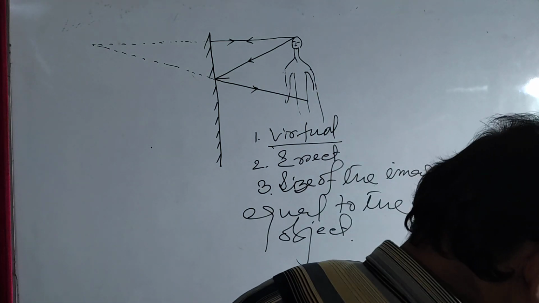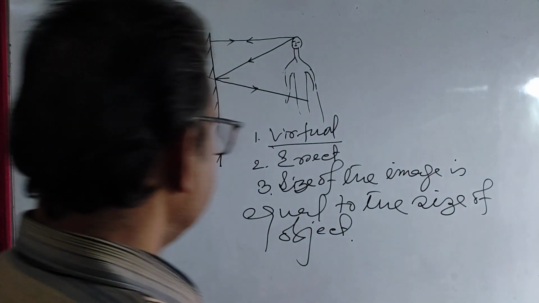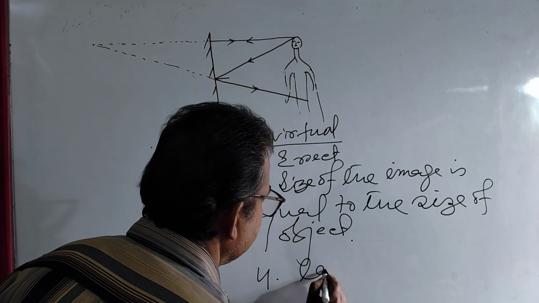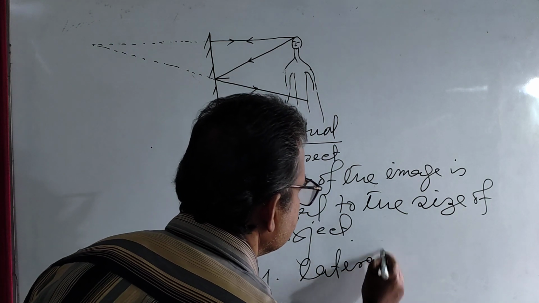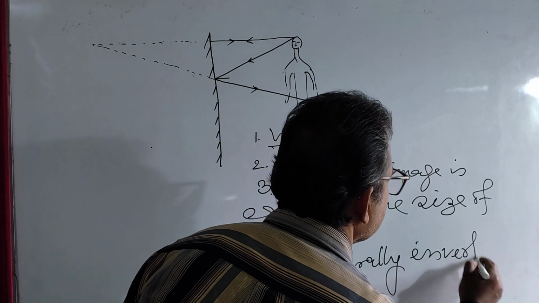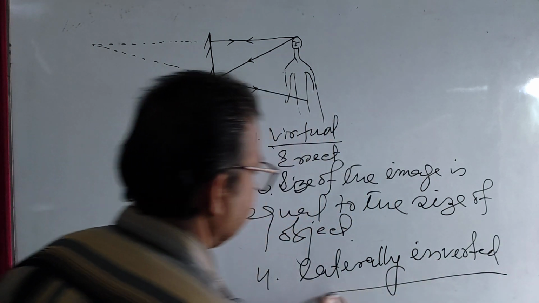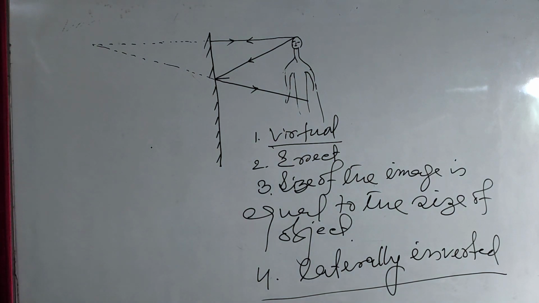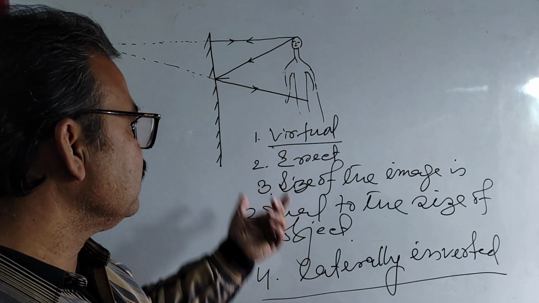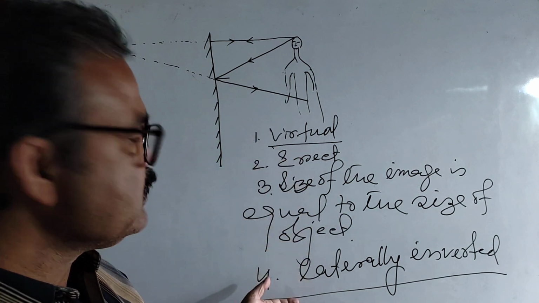Am I right? So you can say that image is laterally inverted. Image is laterally inverted. Okay? These are the characteristics of the image formed by the plane mirror.